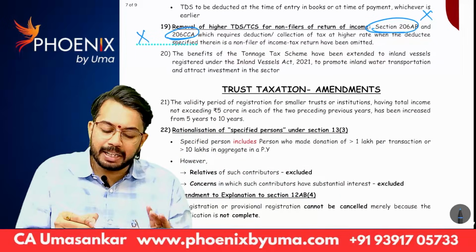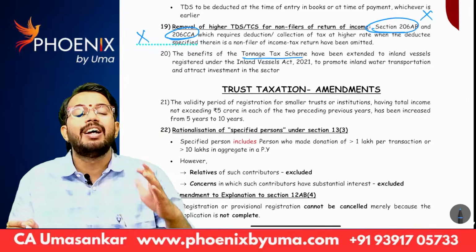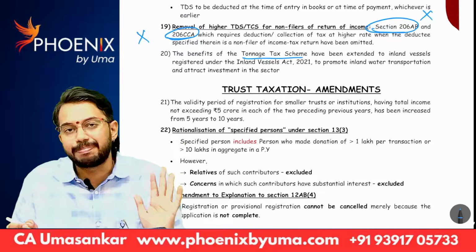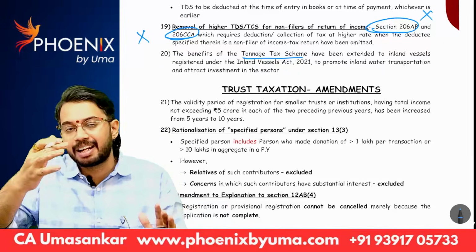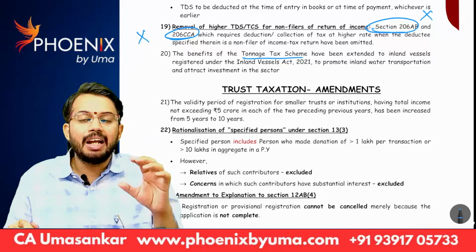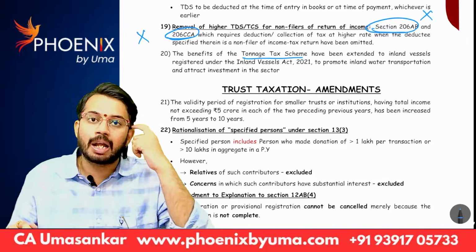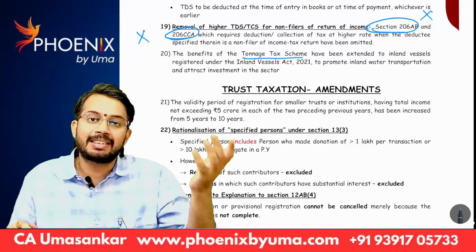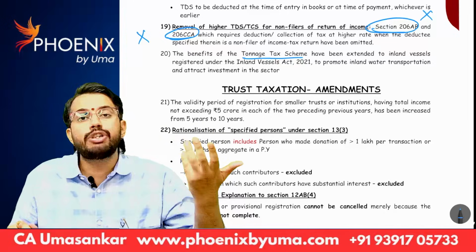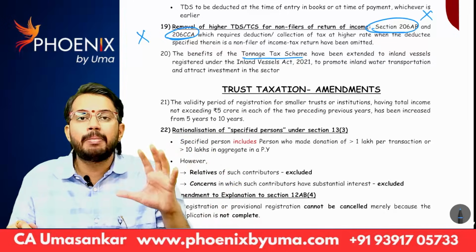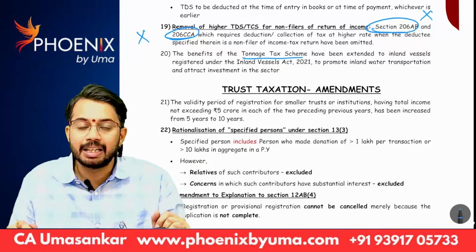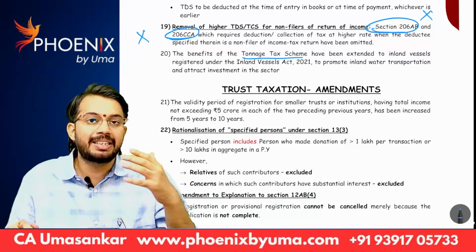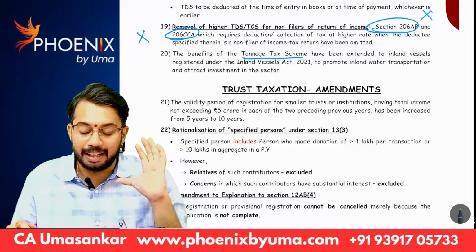Next, benefits of tonnage taxation scheme. This is not that much important, but we discuss in regular batch. Generally, tonnage taxation scheme is not applicable for yachts and tour ships and all. They are applicable only for regular cargo vehicles, that too, if volume is more than 15,000 tons like that.